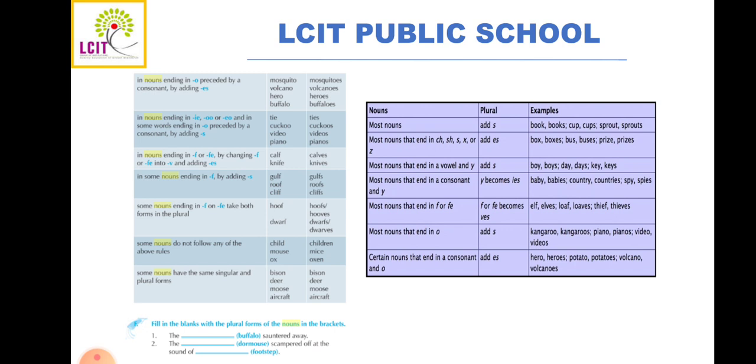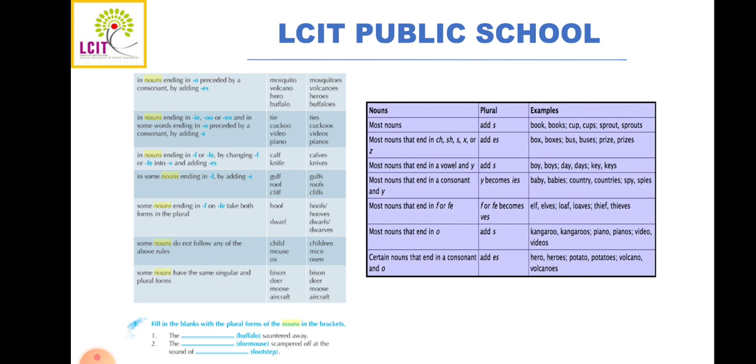Like book, you added s, it became books. Cup, you added s, it became cups. In this way you made a singular noun into a plural one. Many different examples are given over here, through which you can tell whether the noun is singular, and if you want to change it into plural, there are certain rules you have to follow, and then you can convert it into a plural noun.